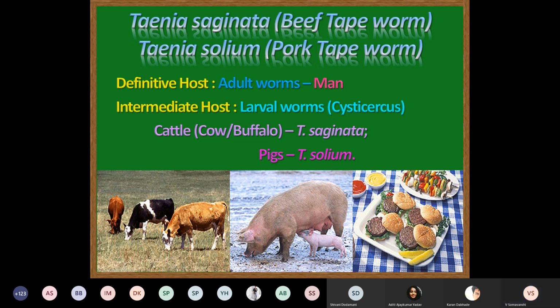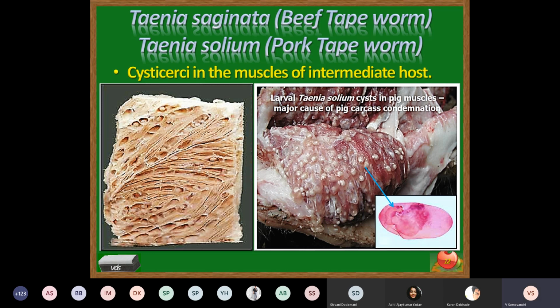Now this is the slide that shows Cysticercus in more detail. The flesh of the animal contains the Cysticerci in the muscles. In Taenia solium, the cysts are approximately 1 centimeter in size. And what is that? It is a sac-like or bladder-like structure which contains the larval form of the parasite.